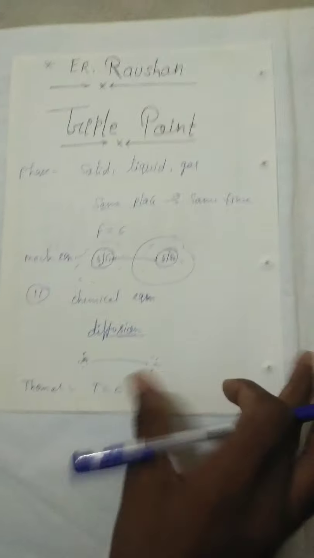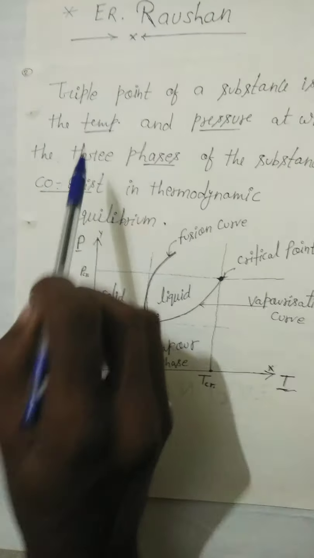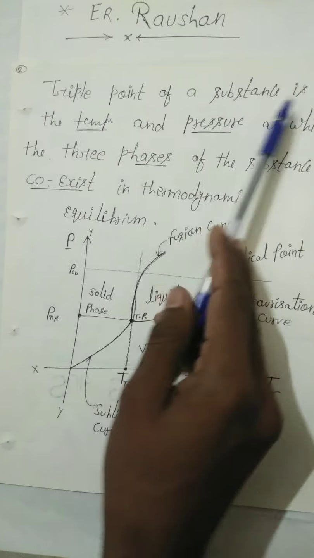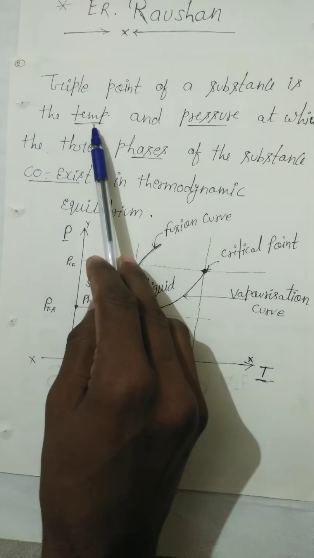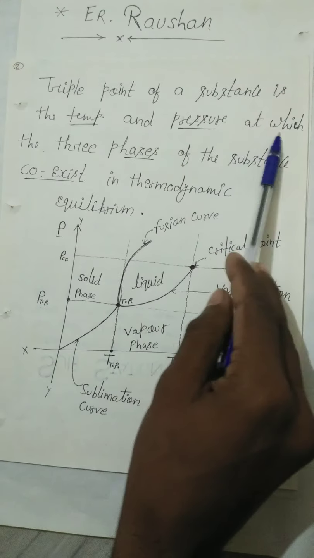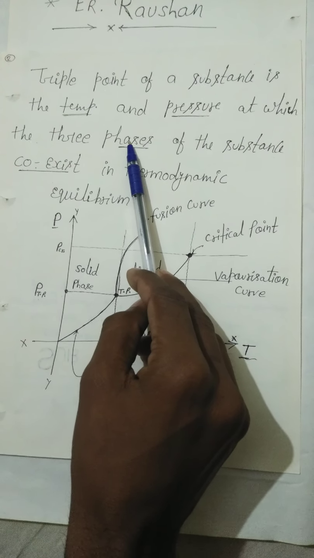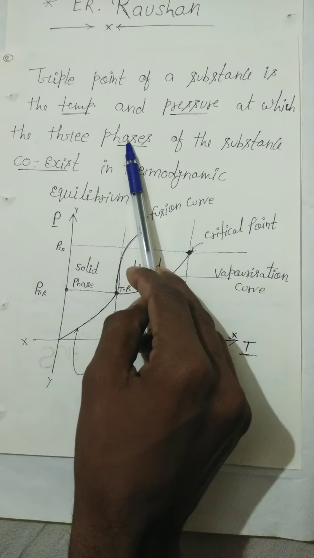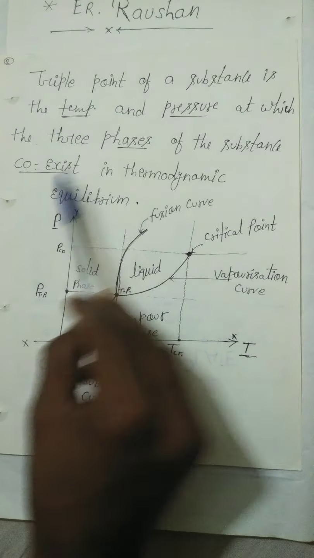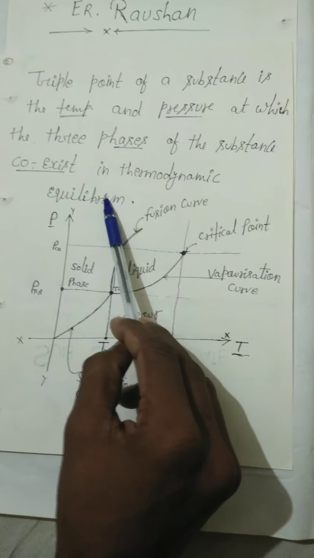So these are the main technical terms which are used to define the triple point. Now we talk about the definition of triple point. The triple point of a substance is the temperature and pressure at which the three phases, solid, liquid and gas, of a substance coexist in thermodynamic equilibrium.